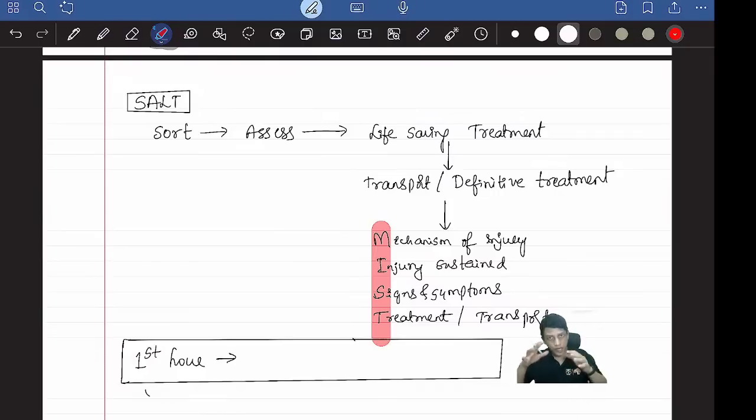If you have a facility, you can do it there itself in your hospital. Or if you don't have enough facilities, you are in a remote area, transport the patient to the tertiary care hospital where all the facilities are available for the definitive treatment. While transporting or shifting from one place to another, what we follow is the MIST protocol.